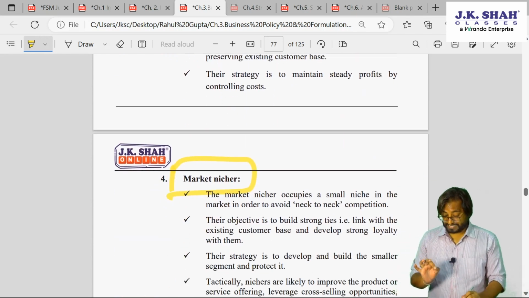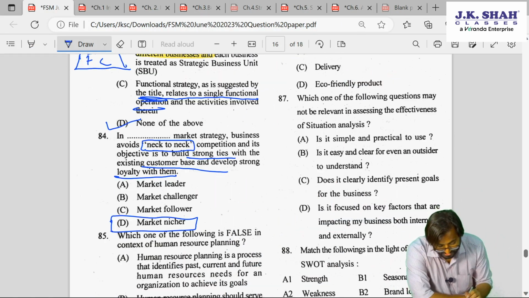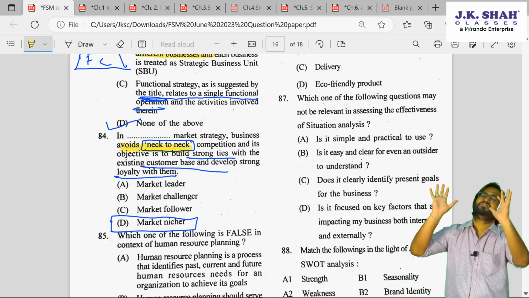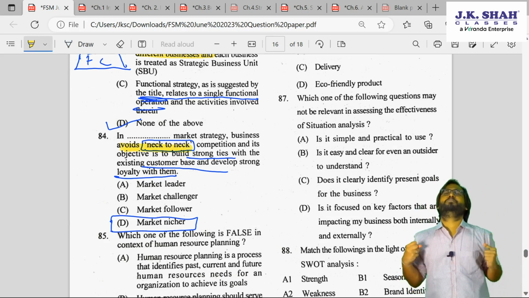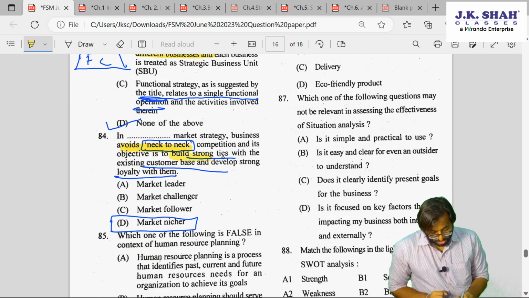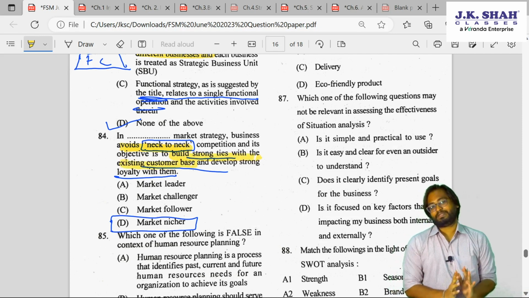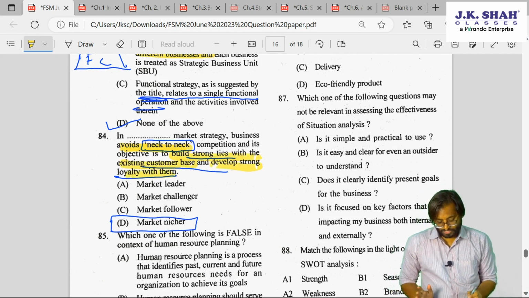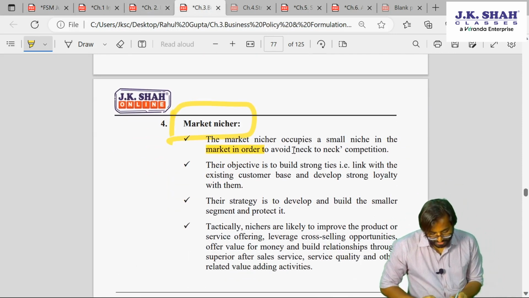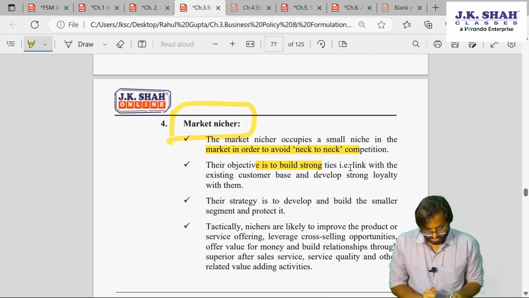But look at market niche. Read this first. We want to avoid neck to neck competition. Means we don't want to compete with the heavyweights. We want to create our own brand. We want to create our own market. Build strong ties with the existing customer base and develop loyalty. Check this out. Avoid neck to neck competition. Build strong ties.